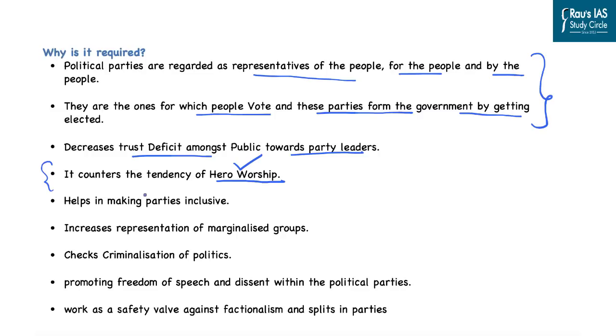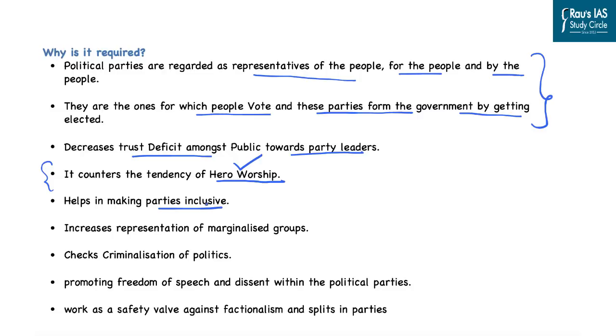Further, it will help in making the parties inclusive. Normally, the representation of various marginalized groups in the party is very limited. For example, if we look at the number of women getting elected to the Lok Sabha or the state legislative assemblies, it is very low compared to male candidates. And this is primarily because women do not have much participation in the political parties themselves.